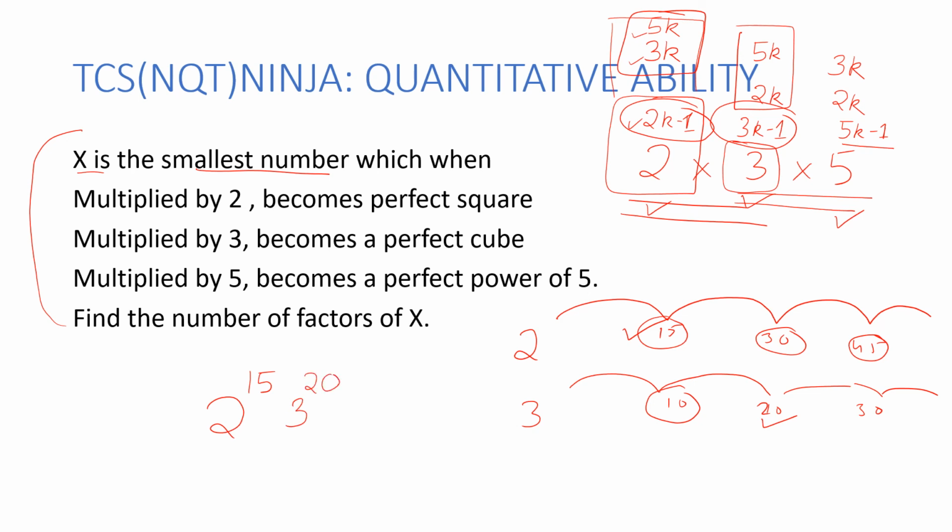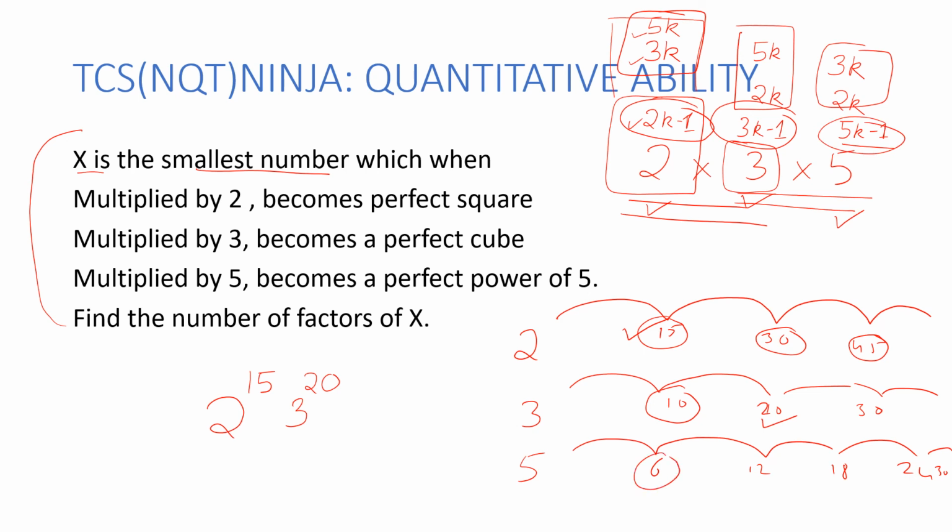Now coming to 5, it is moving in the powers of 6 because for 3 and 2, the LCM has to be 6. So multiples of 6 would go like 6, 12, 18, 24, 30 and so on, and these should be of the form 5k minus 1.